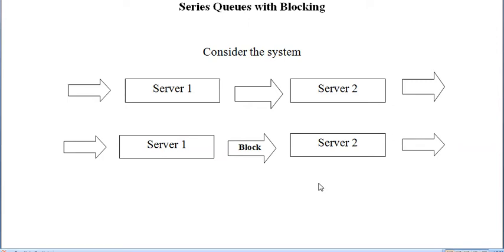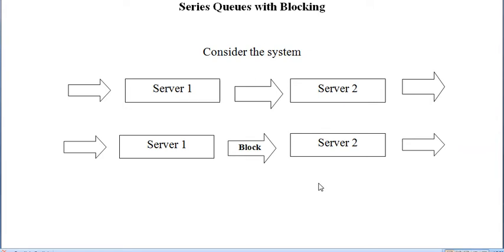Series queue without blocking means there are several servers, named 1, 2, 3, and so on. A customer enters the system and gets service from the first server, and when he finishes, he passes on to the second server, and so on. Then a second customer enters the first server to get service. If a third customer comes, he will wait for service from the first server. So in series queue without blocking, there is a chance to form a queue.